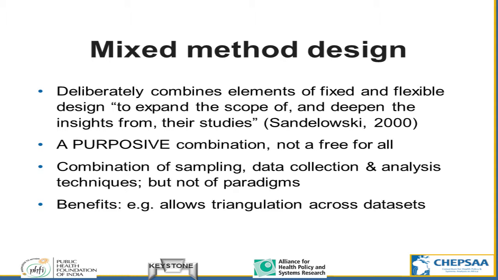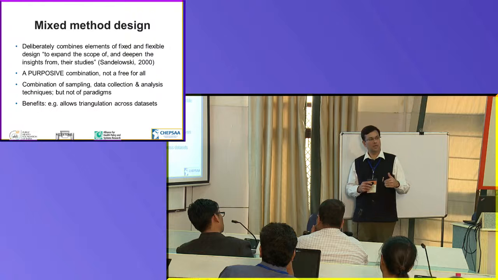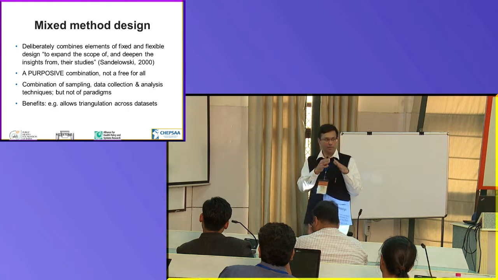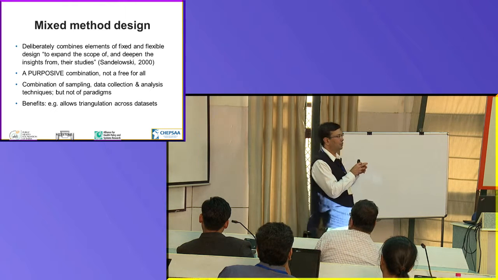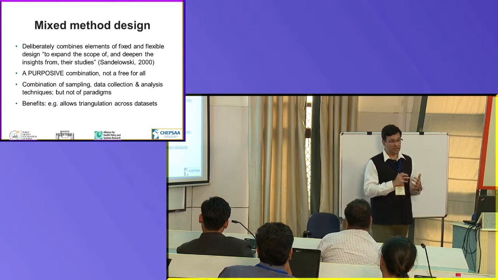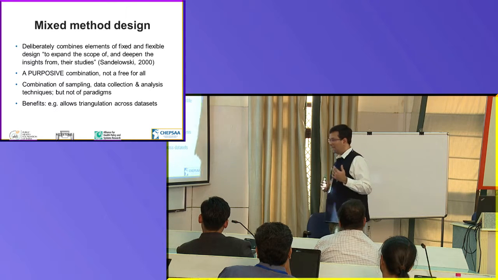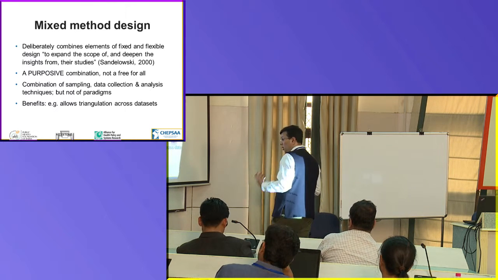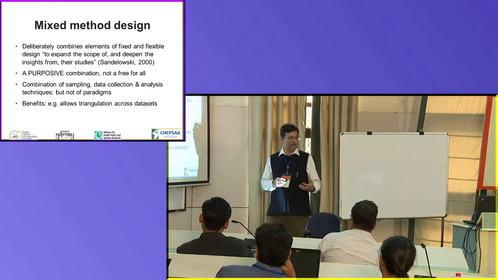There are many benefits of mixed methods. This balance between depth and breadth, what you can achieve through depth, you can't achieve through a breadth-based study, and vice versa. So it allows you to triangulate. So triangulate not in the simple sense of verifying the facts, but to really look at a problem from different angles and make sure that there is consistency. So what you are achieving from a qualitative element, you should also be achieving something that is consistent with that if you do a cross-sectional survey or if you collect secondary data. And if it's not consistent, then it allows you to investigate why it's not consistent.